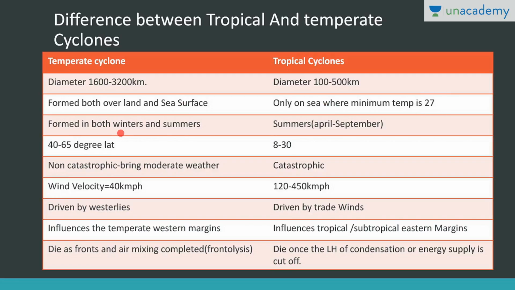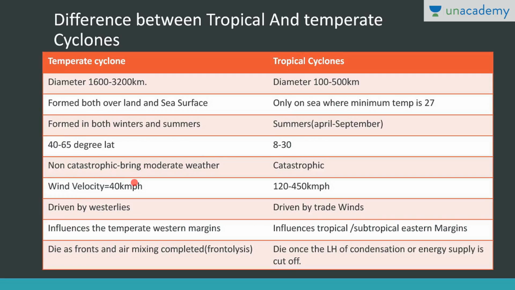Now temperate cyclones are formed in both winters and summers, but tropical cyclones are formed in summers. Their period of origin is limited to April to September. Why? Because they need a minimum sea surface temperature of 27 degrees Celsius. Now as for location, temperate cyclones are formed between 40 to 65 degree latitudes, and tropical cyclones are formed between 8 to 30 degrees latitudes, right? Why not between 5 degree north to 5 degree south? That also we have discussed, because tropical cyclones need Coriolis force, right? And near the equator or at the equator the Coriolis force is 0.